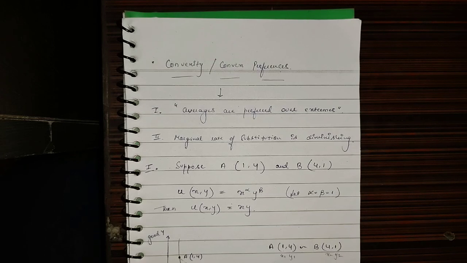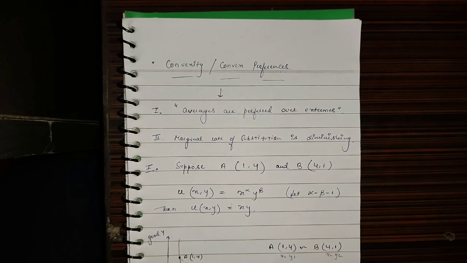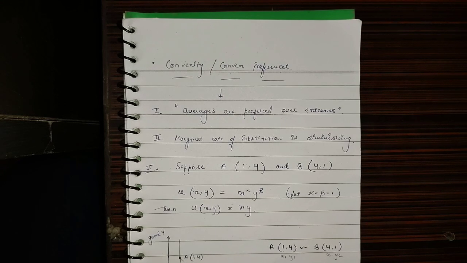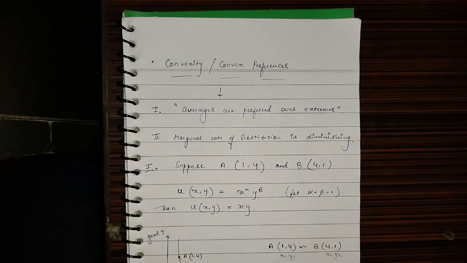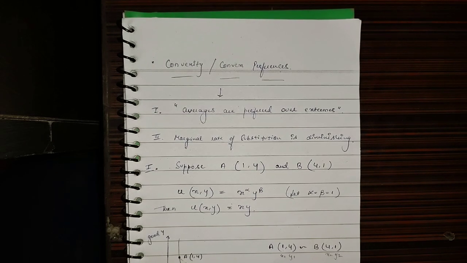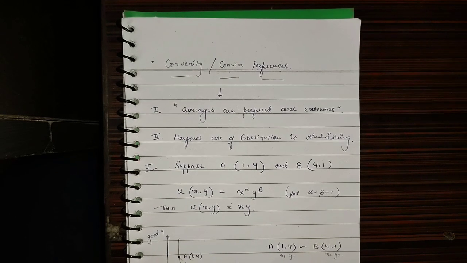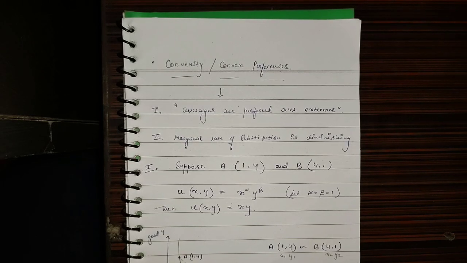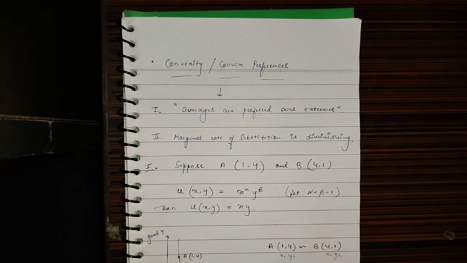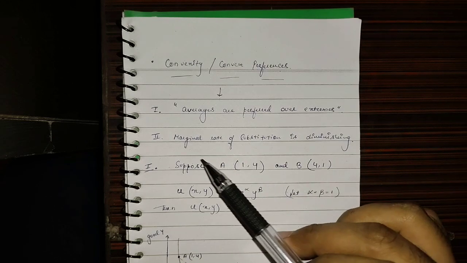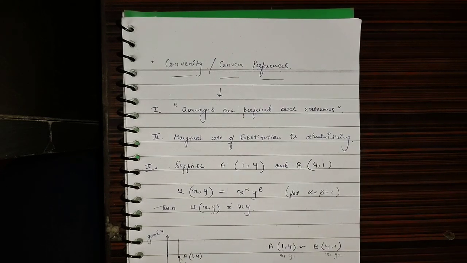So convexity, or convex preferences, whatever you can call it, suggests that a consumer would always prefer a combination of the two goods, and that there would always lie a trade-off between the two goods. These are two separate statements. The first, that the consumer would always prefer a combination of both goods, can be explained better with "averages are preferred over extremes," and that there would always lie a trade-off between the two goods can be explained better with "marginal rate of substitution is diminishing."